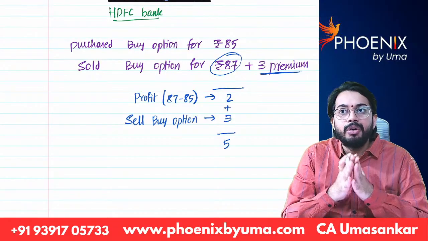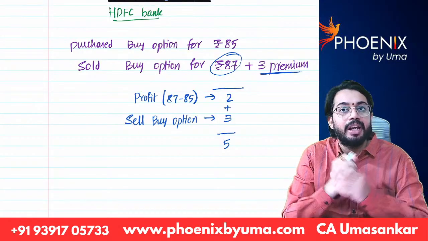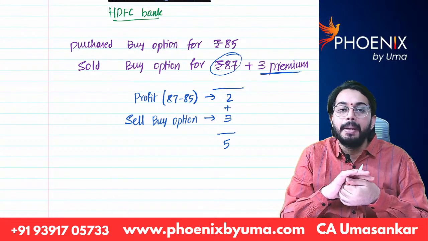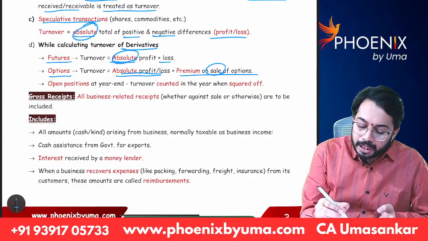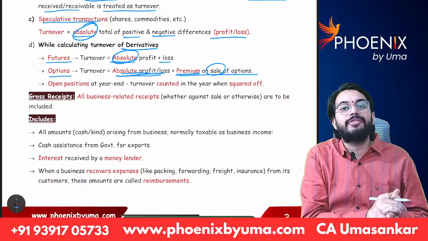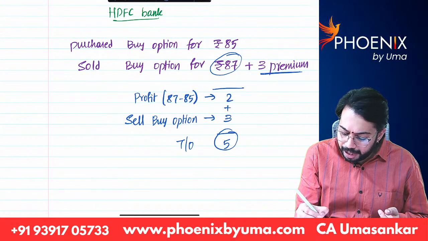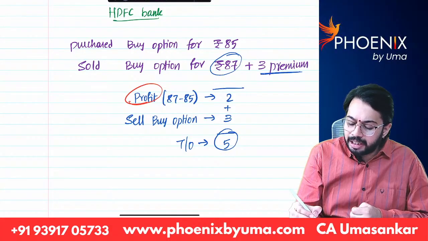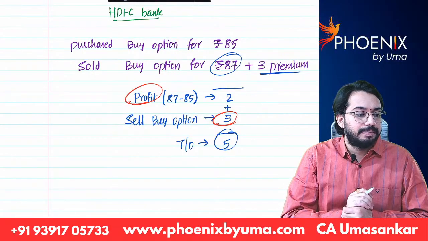Whenever you are dealing with options, a premium component is involved. In case of futures, there is no concept of premium, but in case of options, there will be premium. So whenever you are dealing in options, you will take absolute profit or loss. Along with that, you will also consider premium on sale of options, that will be taken as turnover. So in this case, my turnover is 5 rupees. Are you able to understand? I have taken profit or loss, and along with that, I have taken premium on sale of option. 5 rupees will be taken as turnover.